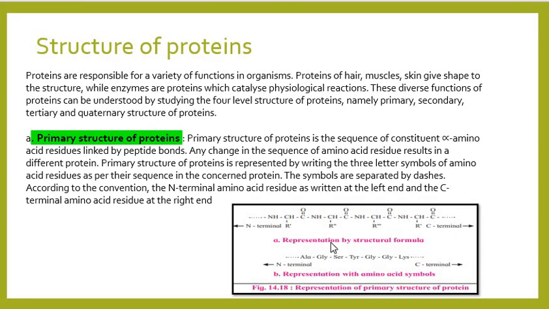So, how are we defining the primary structure? Alanine is forming a peptide bond with glycine and so on. Different molecules of alpha amino acids are bonding to give you a long structure of protein.